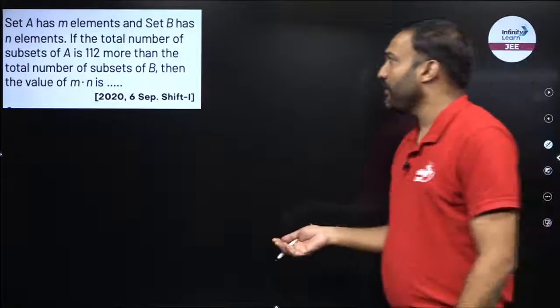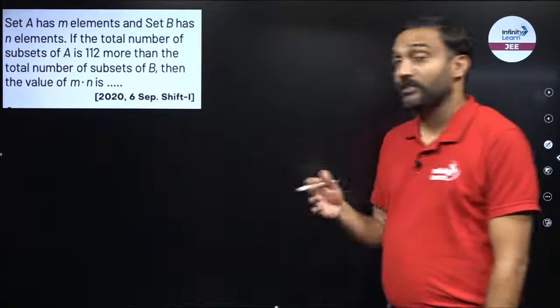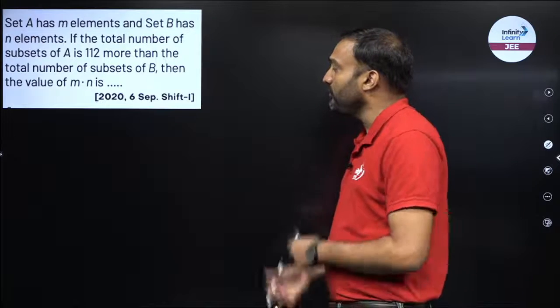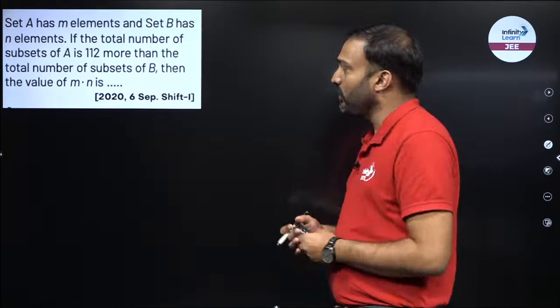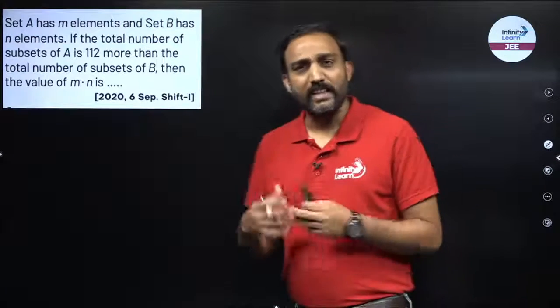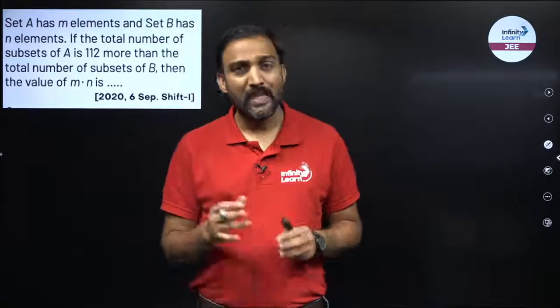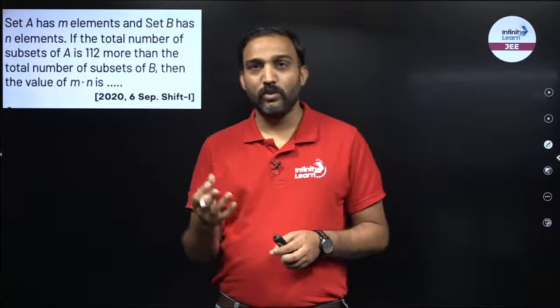Now set A has m elements, set B has n elements. The total number of subsets of A and B has a relation: A has 112 more subsets than B. I have to find the value of m into n. If any set has m elements, the total number of subsets possible is 2 raised to power m. Why? Because for every element I will have two different ways: either that element is in my set or it is not.